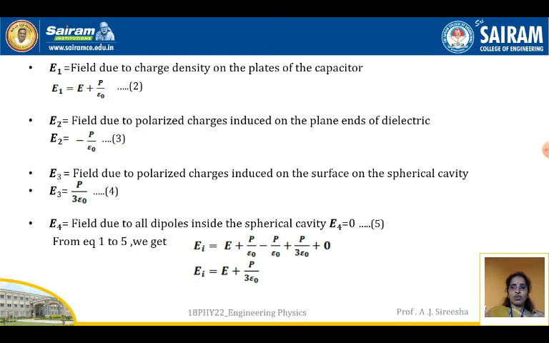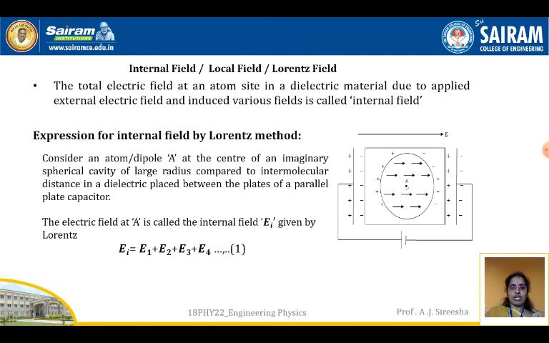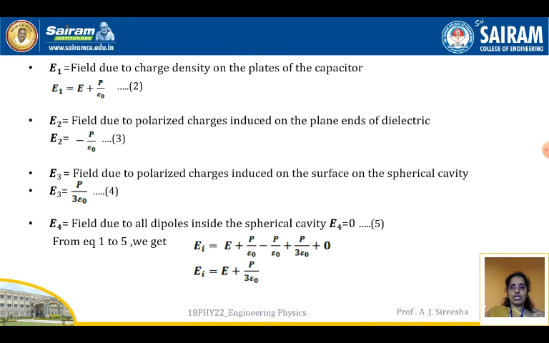So substitute equations 2 to 5 in equation 1. The sum of all of E1, E2, E3 and E4 gives the internal field, so EI is equal to E plus P by epsilon naught, minus P by epsilon naught, plus P by 3 epsilon naught, plus E4, which is 0. Doing the algebraic sum, the second and third terms get cancelled, and the first and fourth terms remain, so EI is equal to E plus P by 3 epsilon naught.